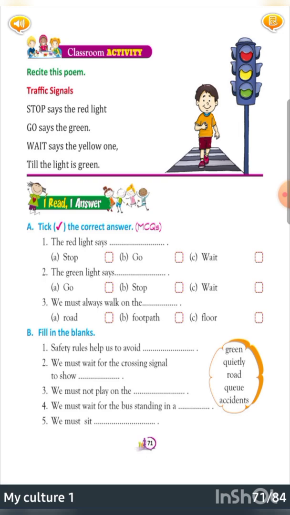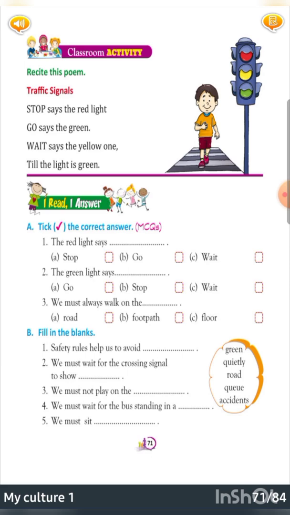only you should move. And wait says the yellow one. And what if the light is yellow, not green, not red? Then you should wait. Wait for what? Till the light is green. Means if the light is red and after red it is going to be green, right? But before going to green it will turn yellow, so that you should know that you should be ready to move now, and when it turns green only then you should move, right?